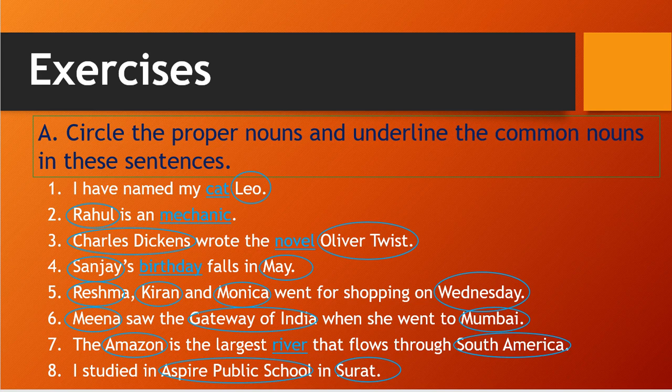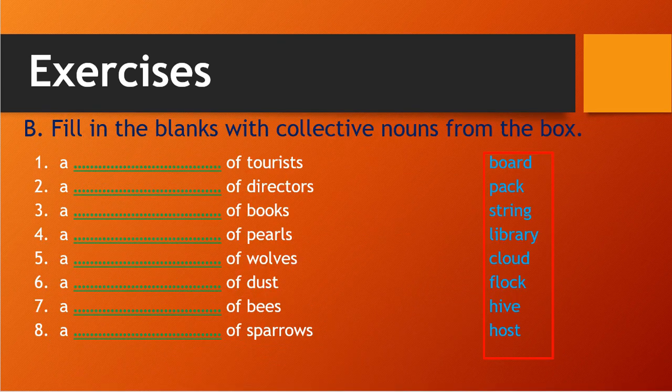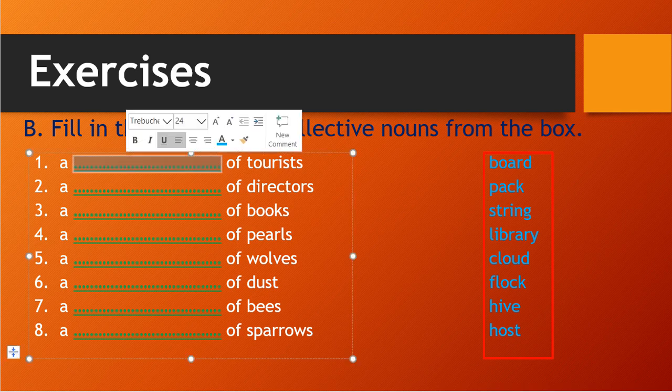Okay, so next we will see here, we need to fill in the blanks with the collective nouns from the box. I have already written it down. We just need to fill in the blanks. Here it is a collective noun exercise, so those are the collective nouns. We need to fill with proper collective nouns where they fit. First one is a blank space, flock of tourists. So in the blank space what will come? First will come flock.